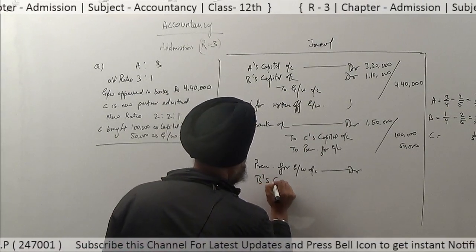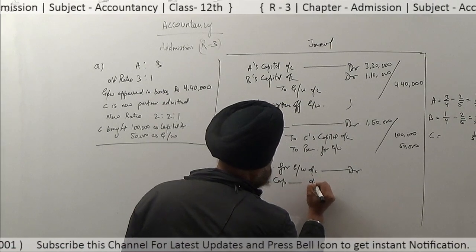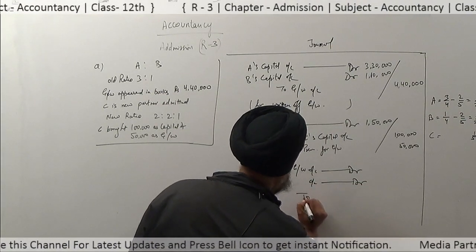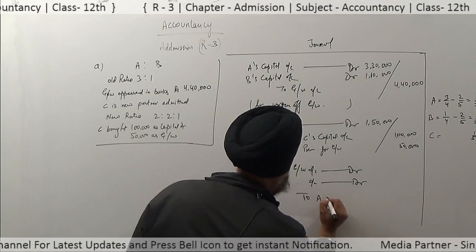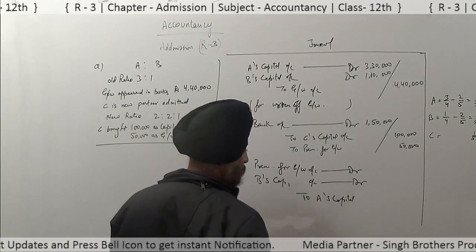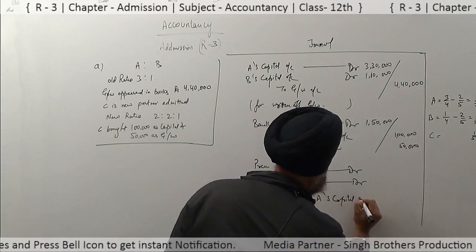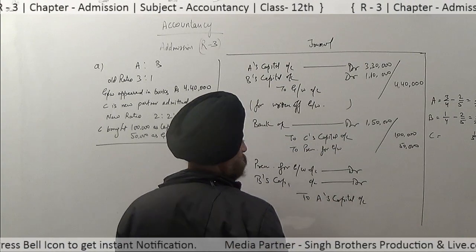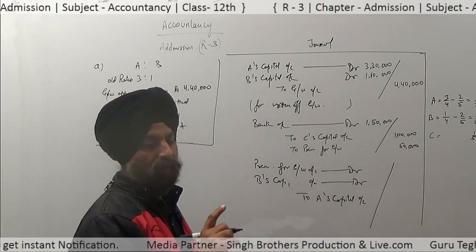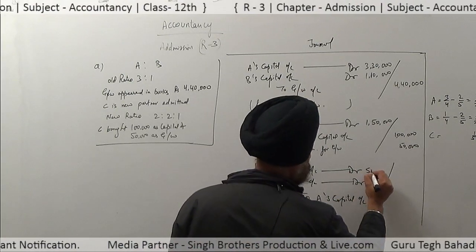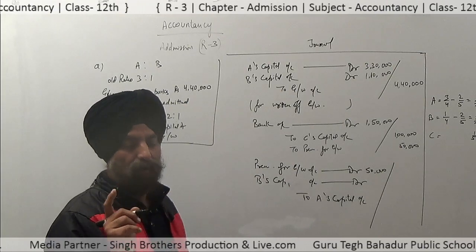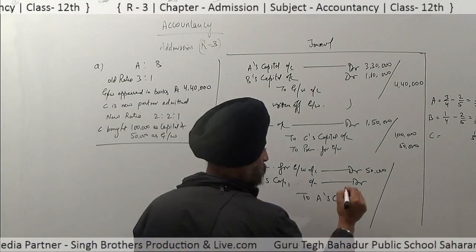So B's capital is also debited because he gains in this change, to A, because A had made all the sacrifice for B and C. The goodwill amount is rupees 50,000, and B's capital is also debited by rupees 37,500.